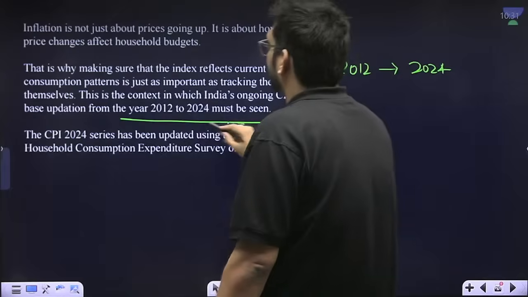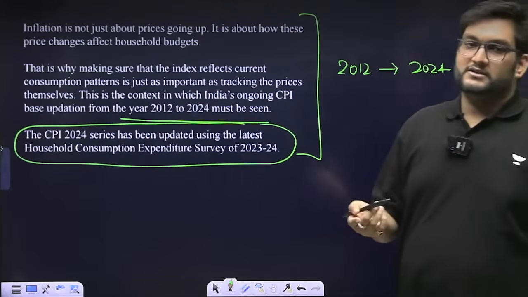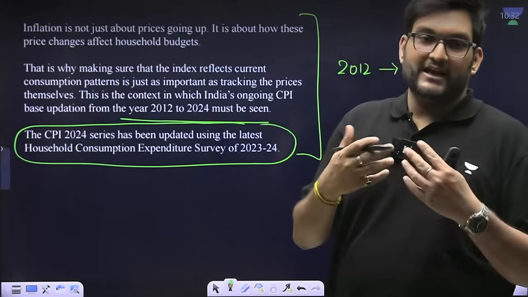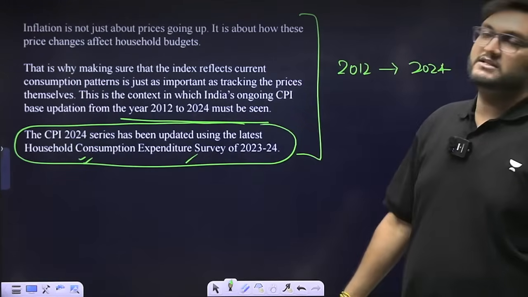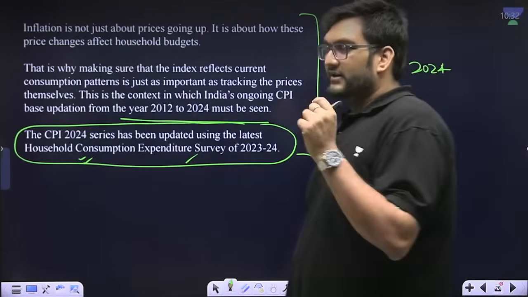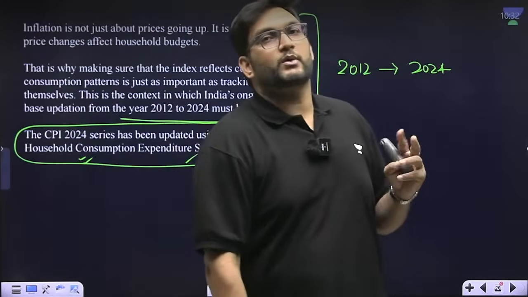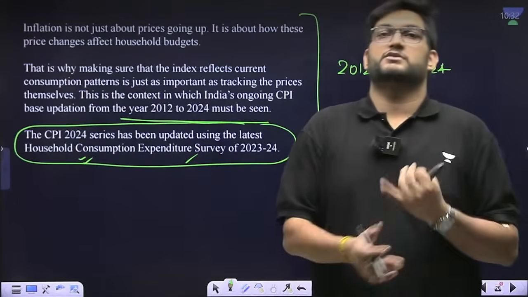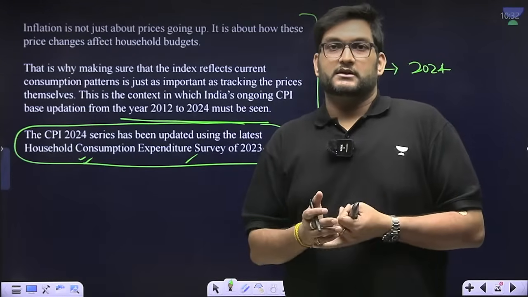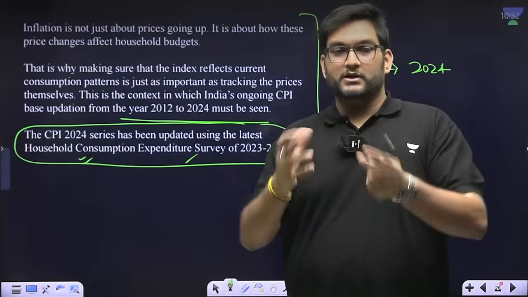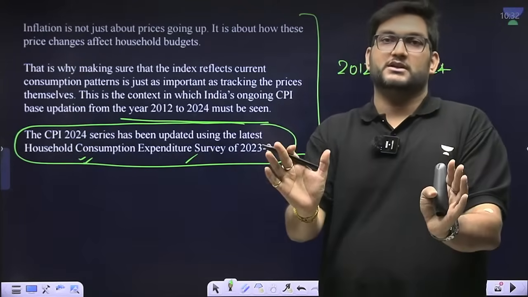And second was that the basket on which inflation was calculated is now based on the household consumption expenditure survey. In very simple terms, it means previously the basket had things which are irrelevant today. For example, kerosene. Nobody buys kerosene today. Rather, it should be LPG. So, what we have seen are the macro changes.